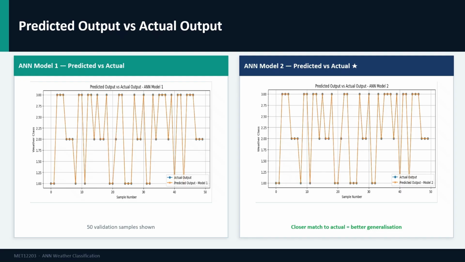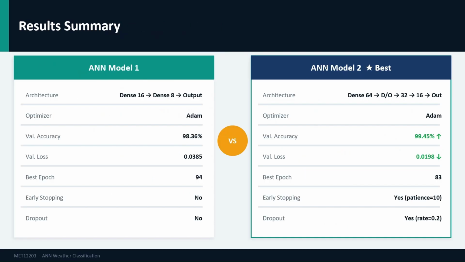This graph visually confirms what the accuracy number already tells us. Model 2 is the better performing model with tighter, more accurate predictions. This graph satisfies the assignment requirement to plot predicted output versus actual output for both models.